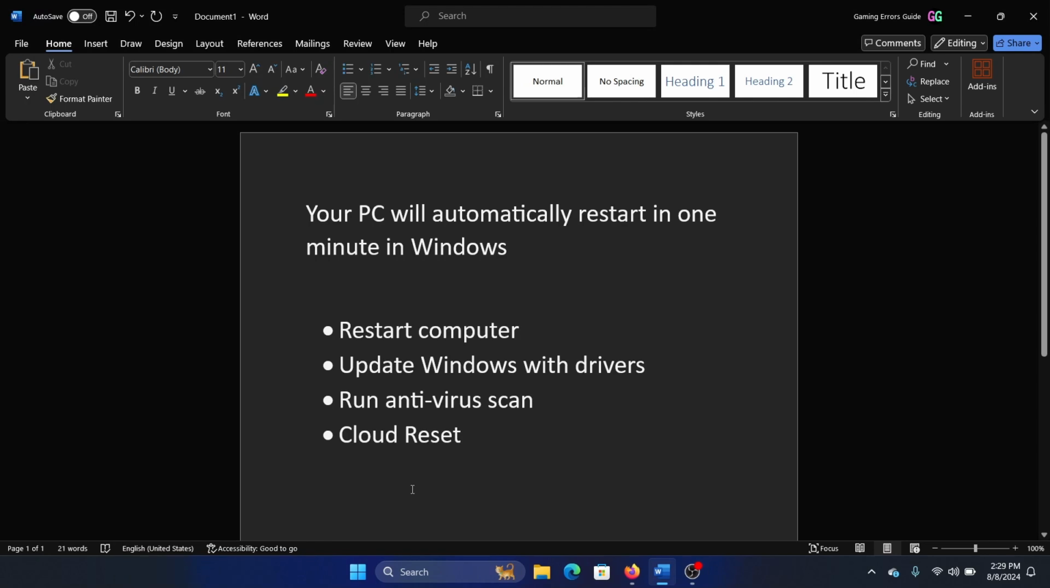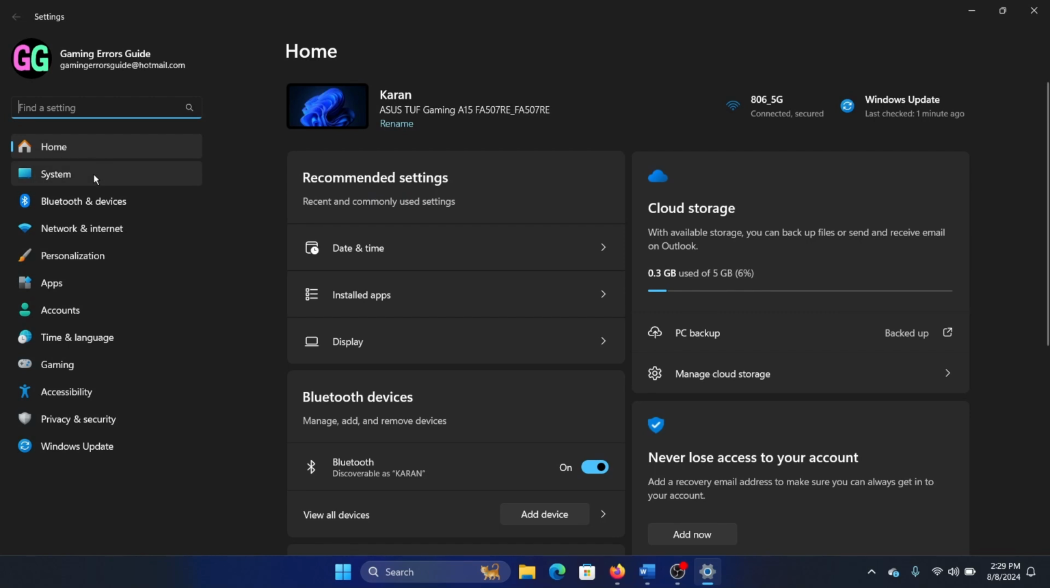And lastly, if everything else fails and you don't have any option, you will have to perform a cloud reset on your system. But this will delete all data on your system, so I will suggest backing up your files before performing this solution. Right click on the Start button, select Settings from the menu, go to the System tab